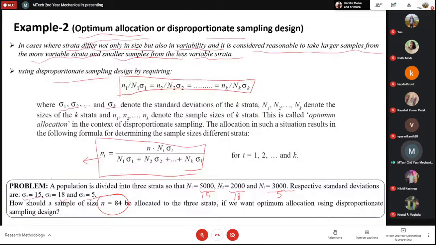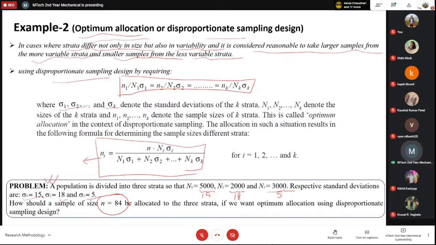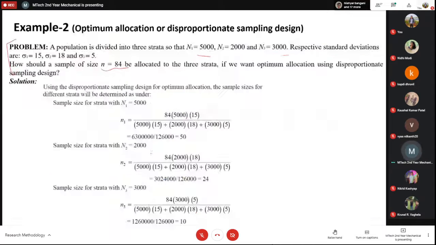So for example, let us see this problem. Again, the problem is written here. If I say that 5,000, 2,000, and 3,000 people are there, and the standard deviations are 15, 18, and 5, and you have to select 84, then how will you do it? You will use this equation. If you take a look at these things a couple of times, you will understand that it is quite easy. So you will first take the n, where n is the total number of samples that you have to take.